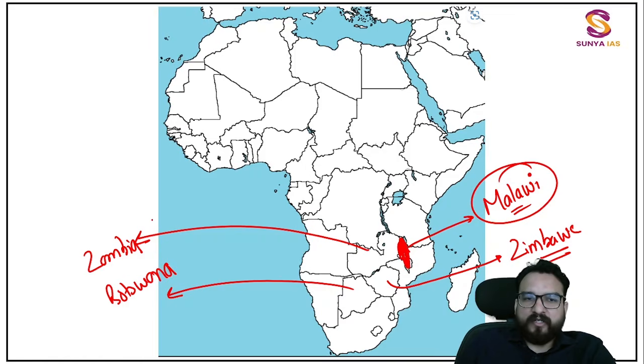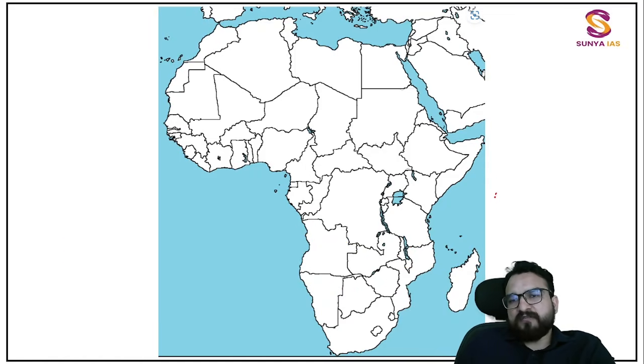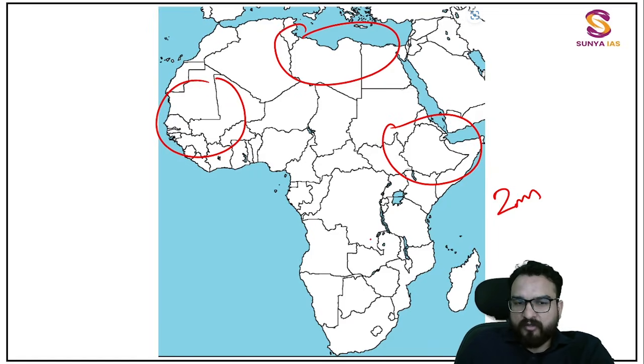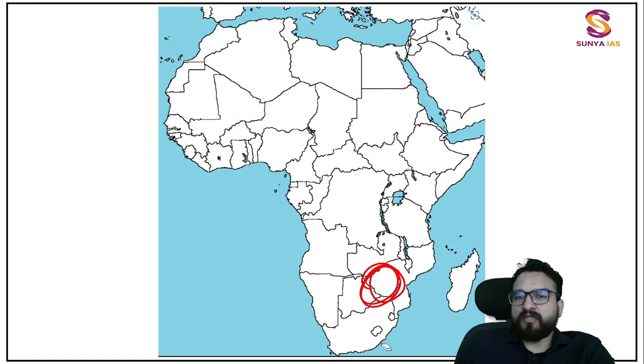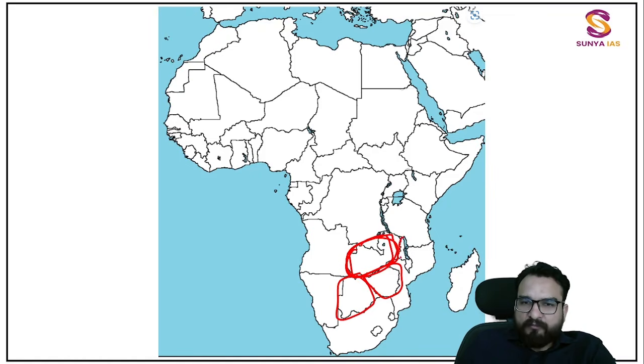So remember these 4 countries: Zambia, Botswana, Zimbabwe and Malawi. So whenever Zimbabwe comes in a question, you will not be thinking about east, west, north. Your mind will go to the south, even if you will not be able to remember exactly. Okay, so Zimbabwe is attached to Botswana. Above this you will be finding Zambia, and parallel to this over here, Malawi.